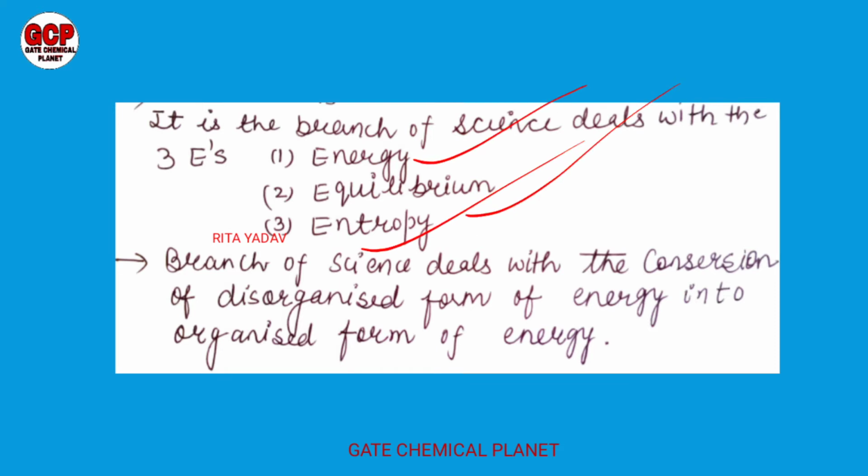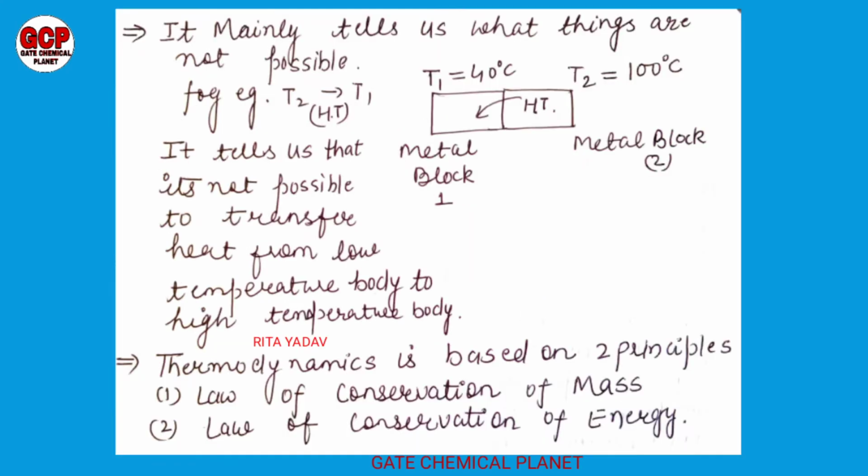It is the branch of science which deals with the conversion of a disorganized form of energy into an organized form of energy. So what is the meaning of disorganized form of energy? The disorganized form of energy is basically heat. So in thermodynamics, we are converting heat into work. Work is the organized form of energy. We will discuss all these things in more detail in later slides.